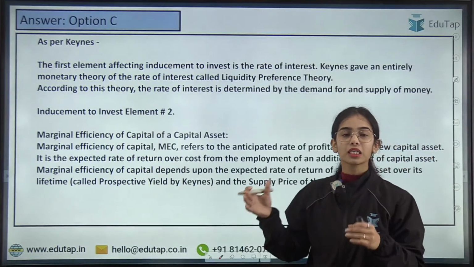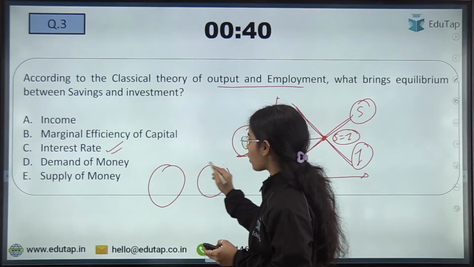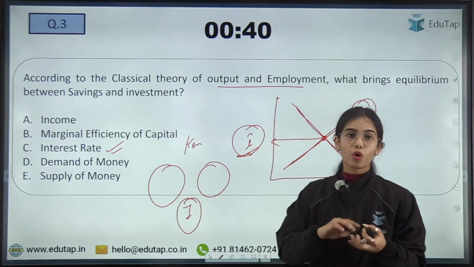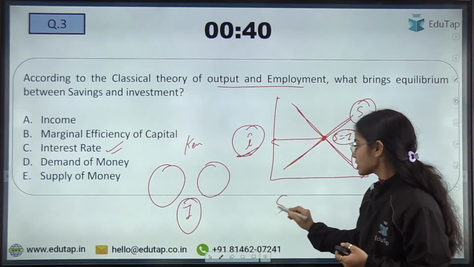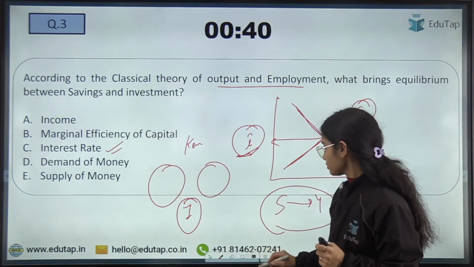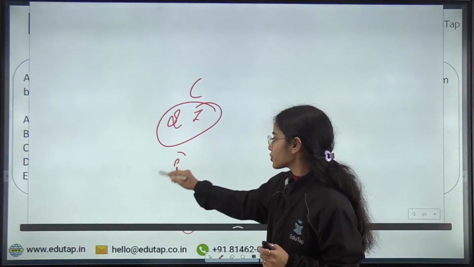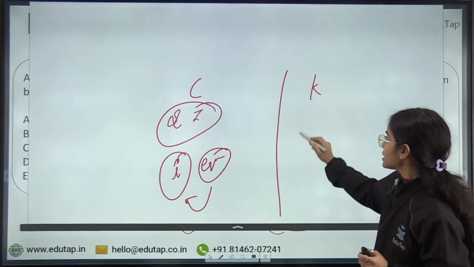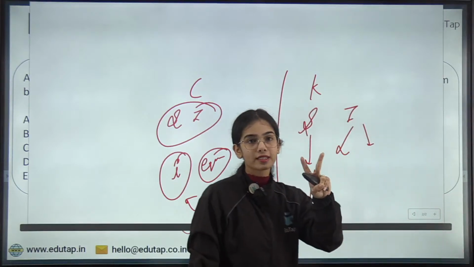Coming to the next part now, which are the factors? This is another question. Which are the two factors on which, according to Keynes, investment depends? So Keynes has said that savings depend upon income. So as per the classicals, saving and investment both depend upon the interest rate, and the equilibrium also depends upon the interest rate. But as per Keynes, saving depends upon income, but investment depends upon two factors. What are those two factors?